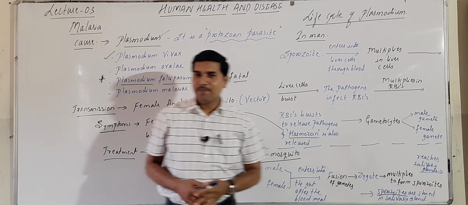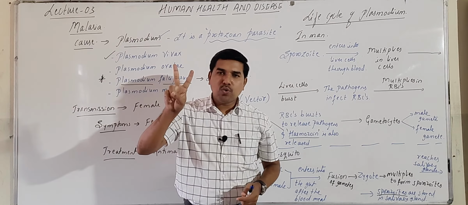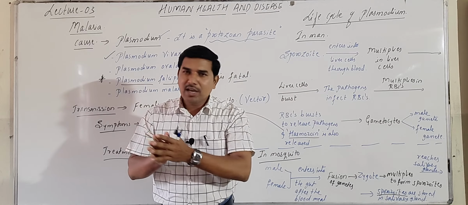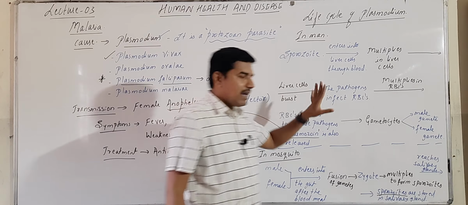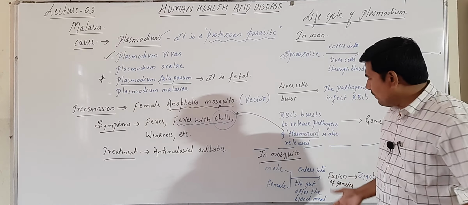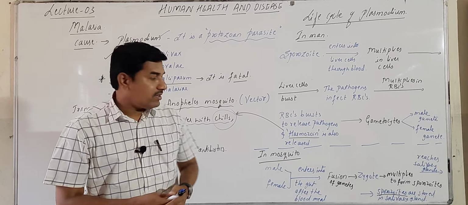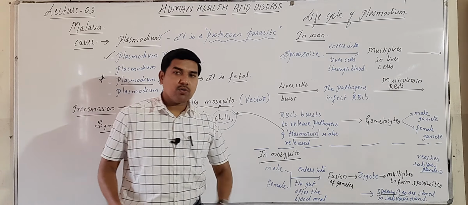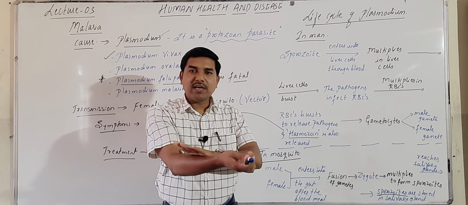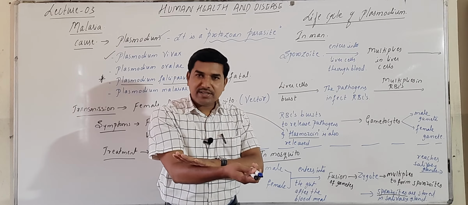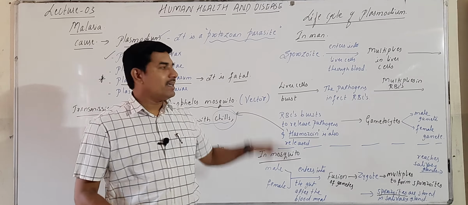process continues. That is why the life cycle of Plasmodium requires two hosts: one is the man and the second is the mosquito. The life cycle that occurs in man we call the asexual cycle, and the life cycle that occurs in the mosquito we call the sexual cycle. We call it the sexual cycle because the fusion of male and female gametes occurs only in the gut of the mosquito, and that environment is not provided by human blood. Hence, the life cycle of the Plasmodium species is completed in these two hosts.